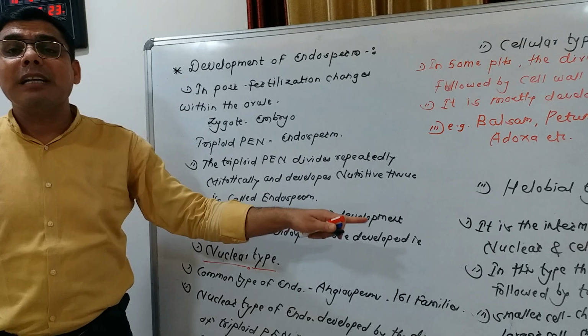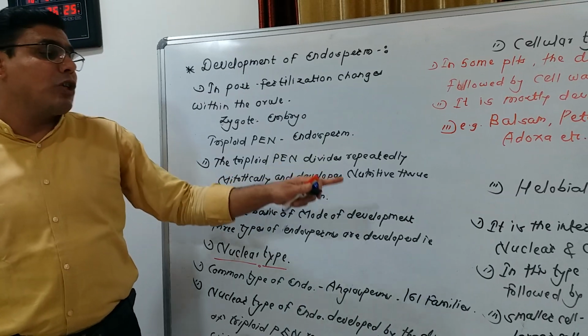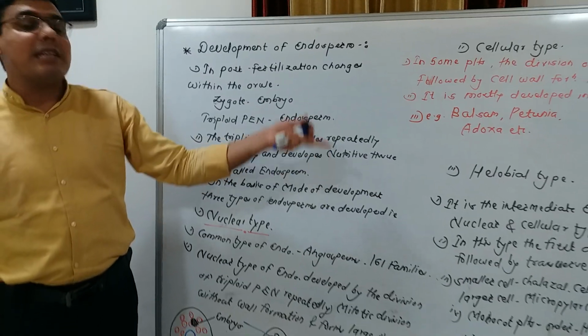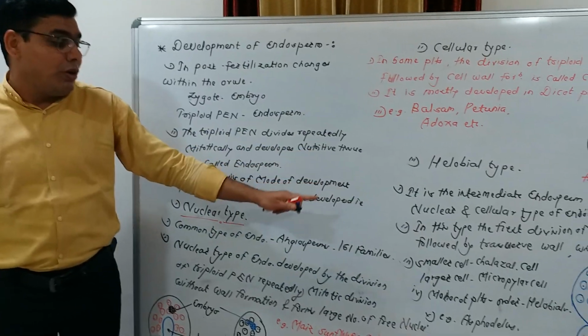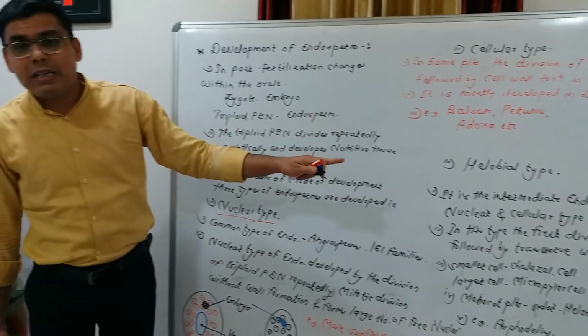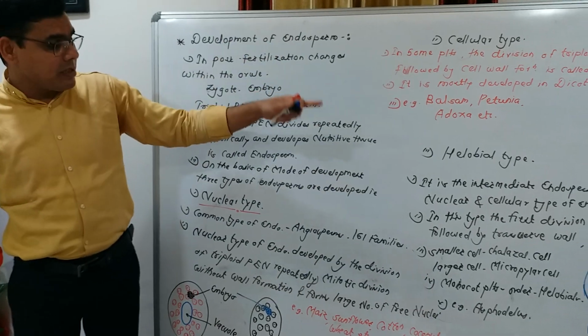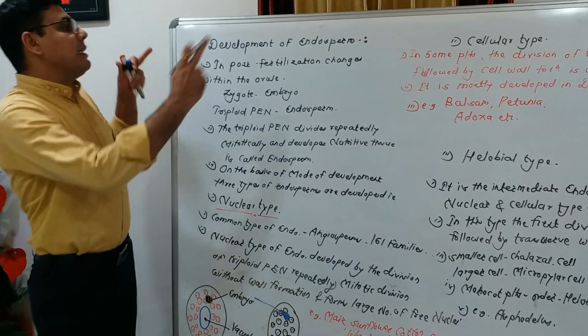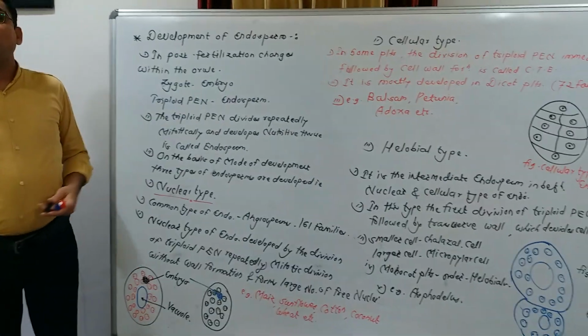And third is halobial type. It is an intermediate type of endosperm, in between nuclear and cellular type of endosperm. Mostly it is found in monocot plants belonging to the order Helobiales. Example, Aponogeton. Okay, so this is the total information about the development of endosperm.